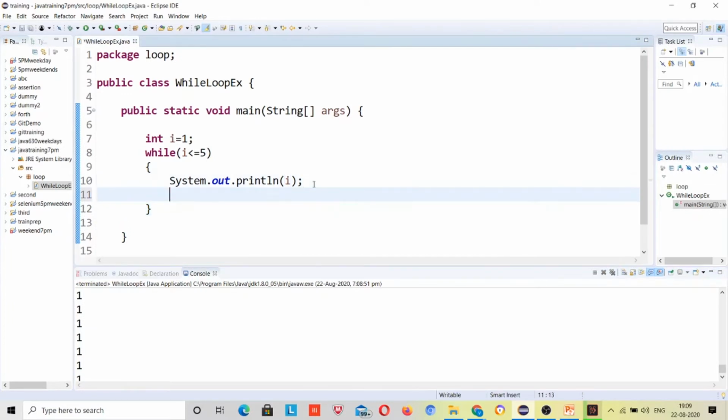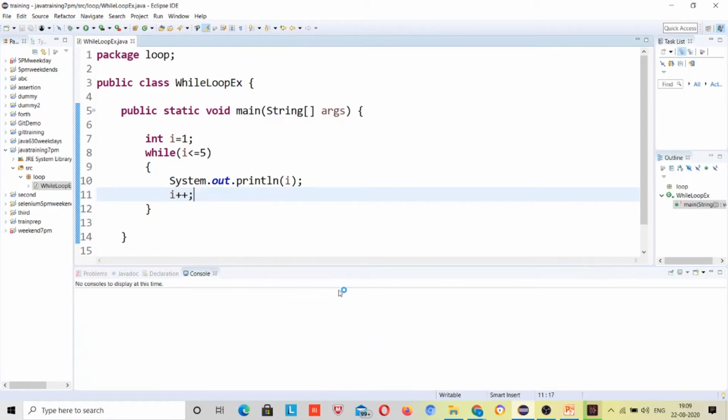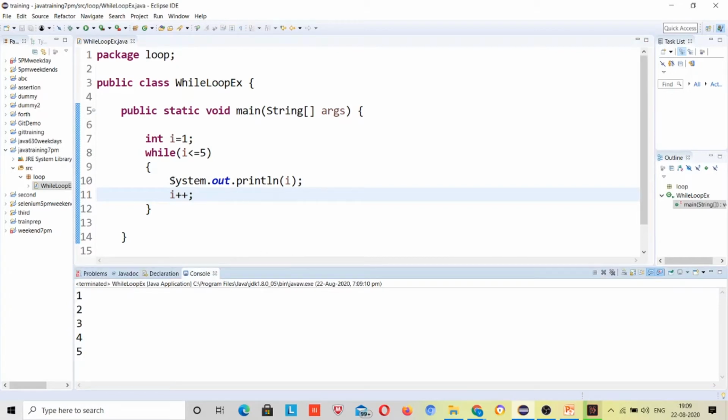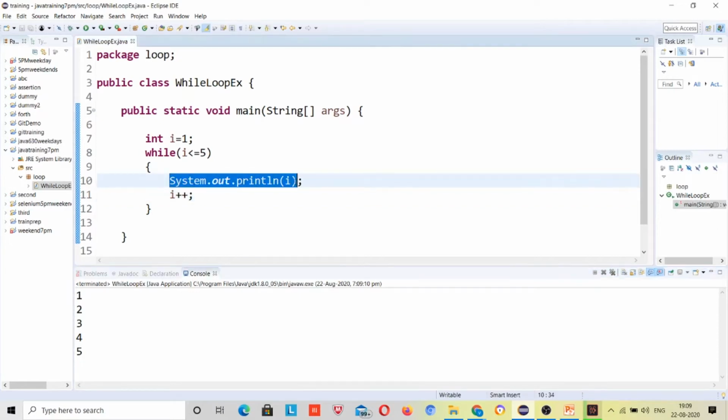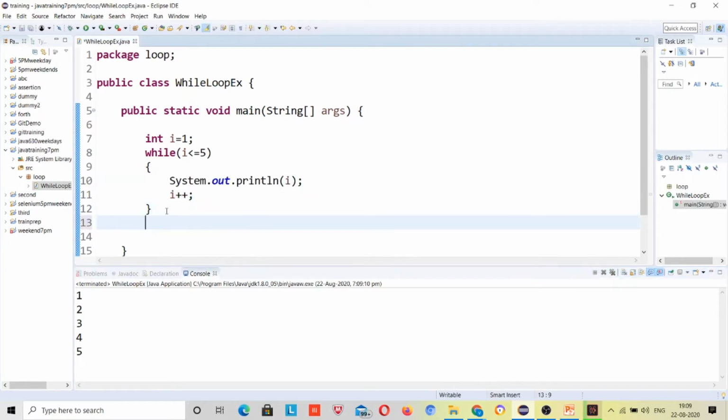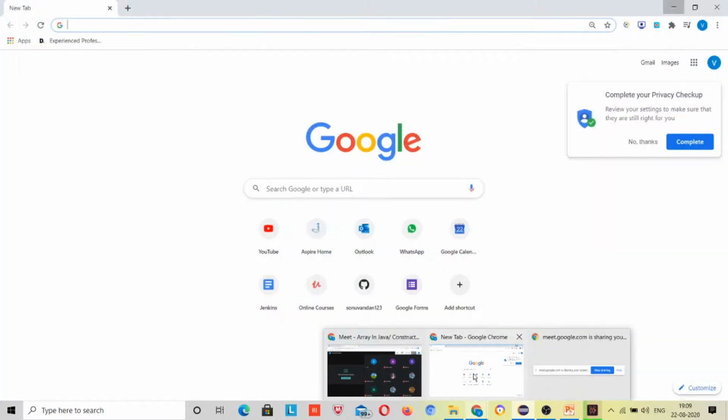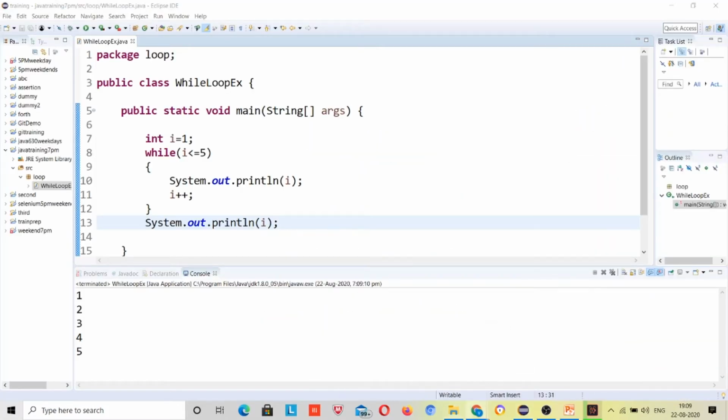Now here if you give the increment operator, so i value will be printing, and here you can see that 1 2 3 4 5 got printed, right? So what if I want to print i over here, now I'll print i over here, so you can see. What will be the output, you can tell me guys, if anybody wants to tell me what will be the output.